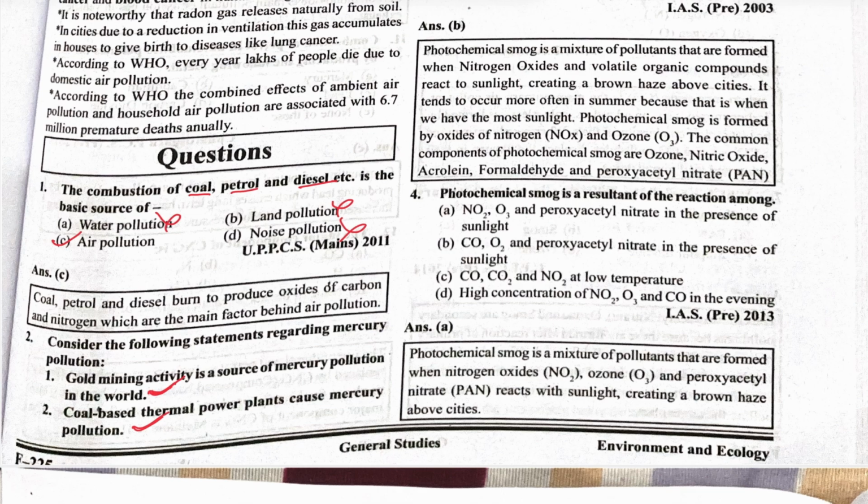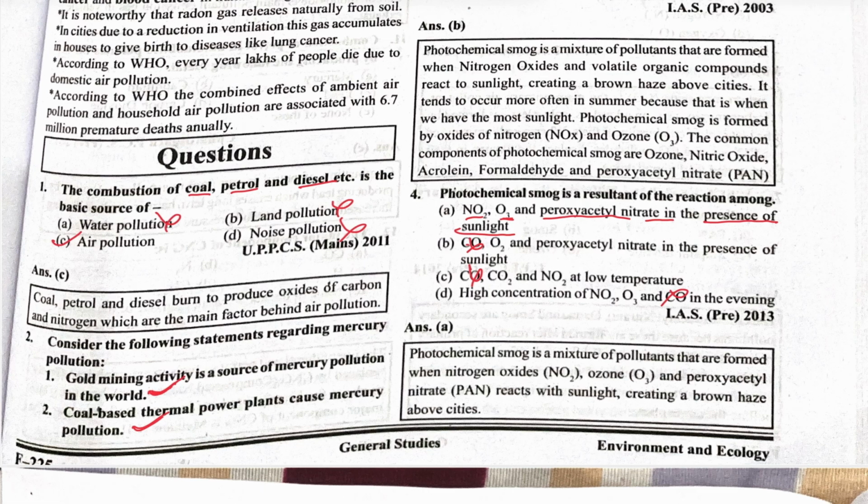When they react in the presence of sunlight, they produce photochemical smoke. Carbon monoxide is not, because nitrogen oxide is responsible.